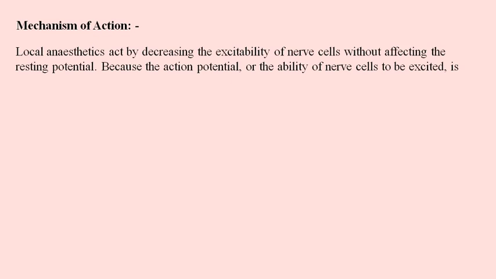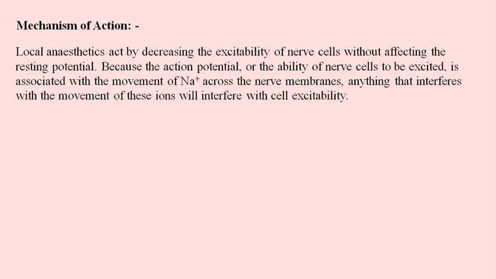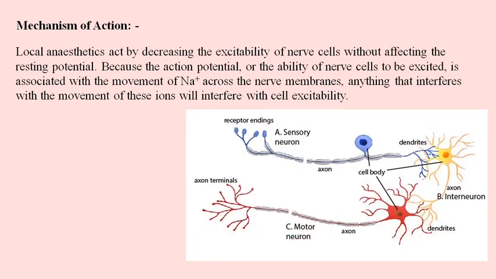We are just inhibiting the process of generation of action potential. We are not allowing the cell to generate action potential and transmit the nerve impulse from one cell to another cell. Because the action potential, or the ability of nerve cells to be excited, is associated with the movement of sodium ion across the nerve membranes, anything that interferes with the movement of these ions will interfere with cell excitability.